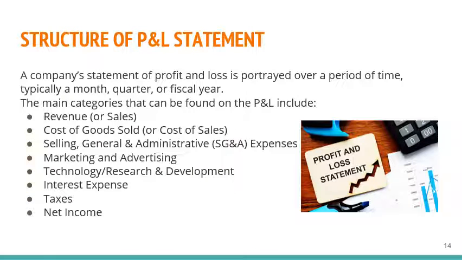Structure of the P&L statement. So these are the main categories in a P&L statement. First one, revenue, and then cost of goods sold, and selling, general, administrative, marketing and advertising, technology, research and development, interest expense, and then tax, and then also net income. So these are the structures of a P&L statement.